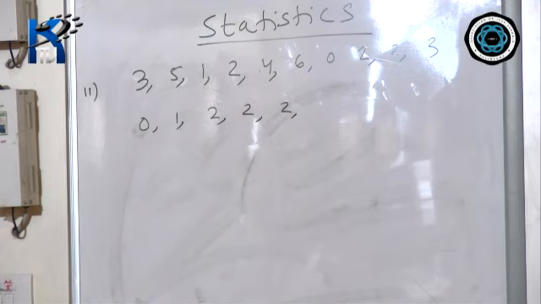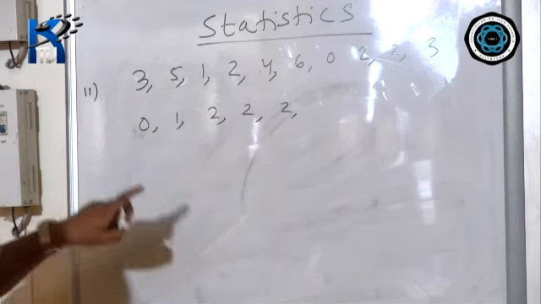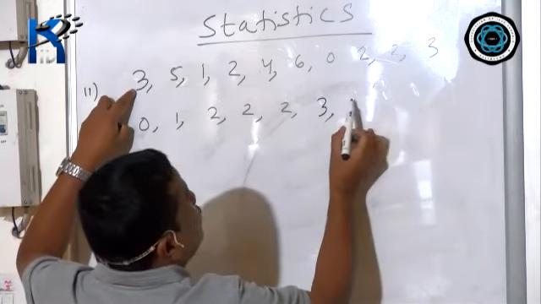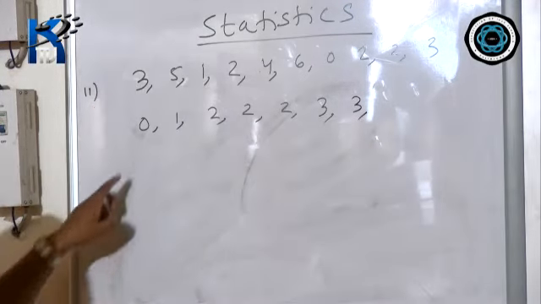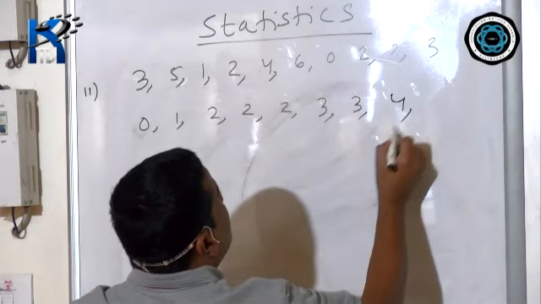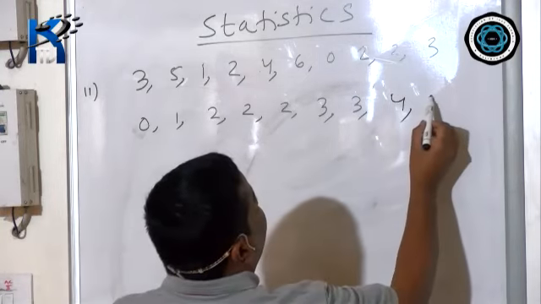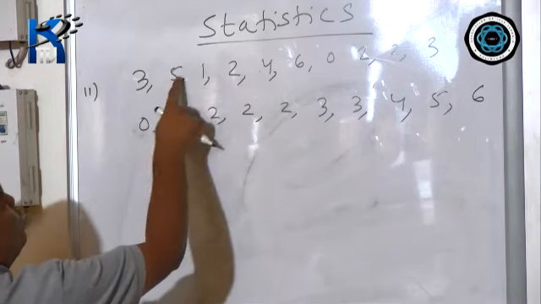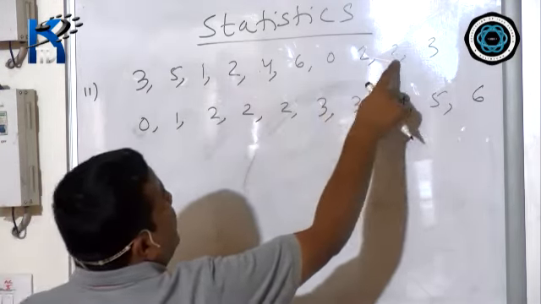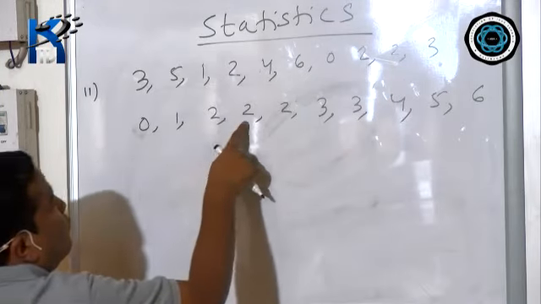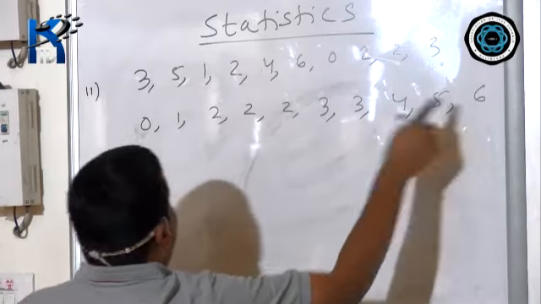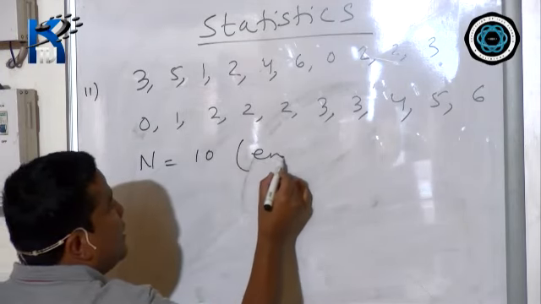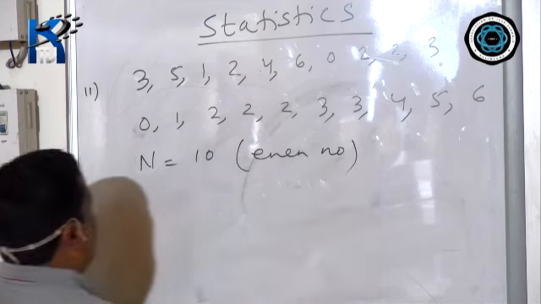Here you can find mode also. 2, 3 times. After that 3, 2 times. After that 4, after that 5, after that 6. Now count it: 1, 2, 3, 4, 5, 6, 7, 8, 9, 10. That means n equals 10, which is an even number.